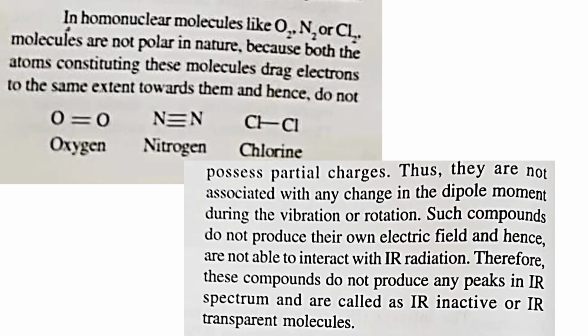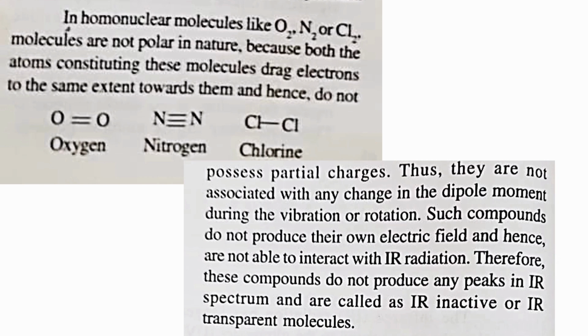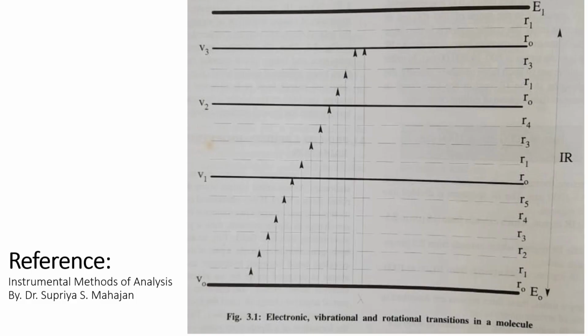If you see these examples of the molecules like oxygen, nitrogen, chlorine, they do not possess the delta positive, delta negative regions, because the extent to which the electrons are being dragged on both the sides is the same. This is O double bond O. So same intensity of the electron dragging is there. So there is no dipole moment existing here, and therefore such molecules are IR inactive.